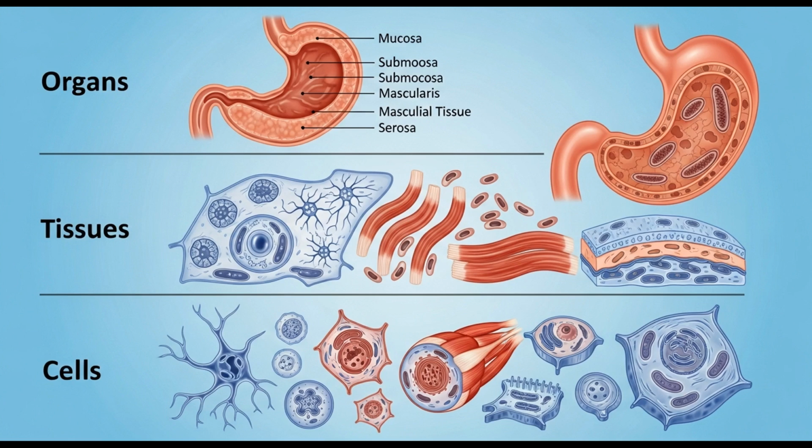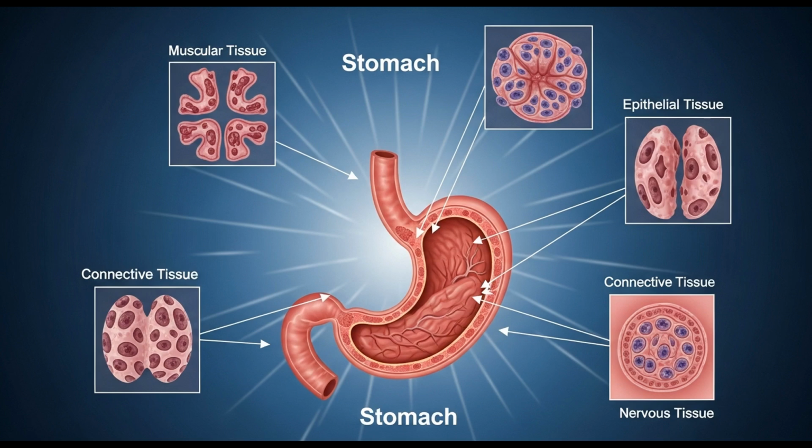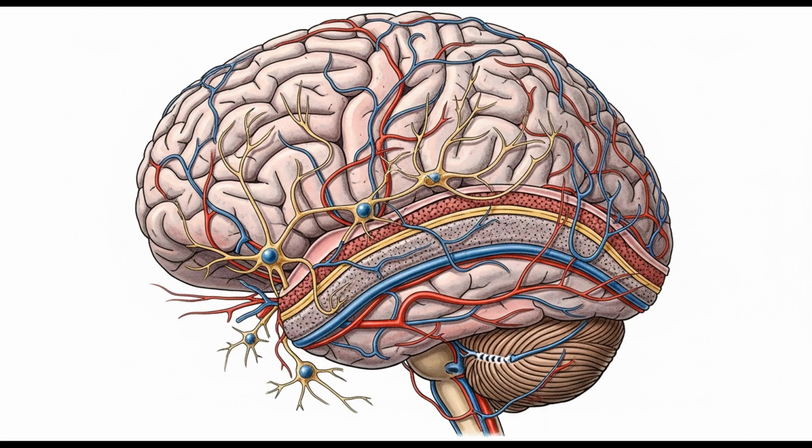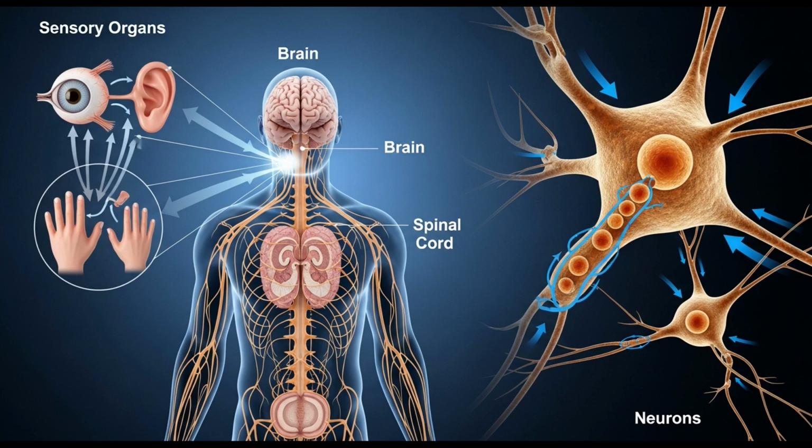Cells in complex multicellular organisms exhibit three levels of organization. The most basic level is that of tissues, which are groups of similar cells that act as a functional unit. Tissues, in turn, are grouped into organs, body structures composed of several different tissues that act as a structural and functional unit. Your brain is an organ composed of nerve cells and a variety of associated tissues that form protective coverings and contribute blood. At the third level of organization, organs are grouped into organ systems. The nervous system, for example, consists of sensory organs, the brain and spinal cord, and neurons that convey signals.